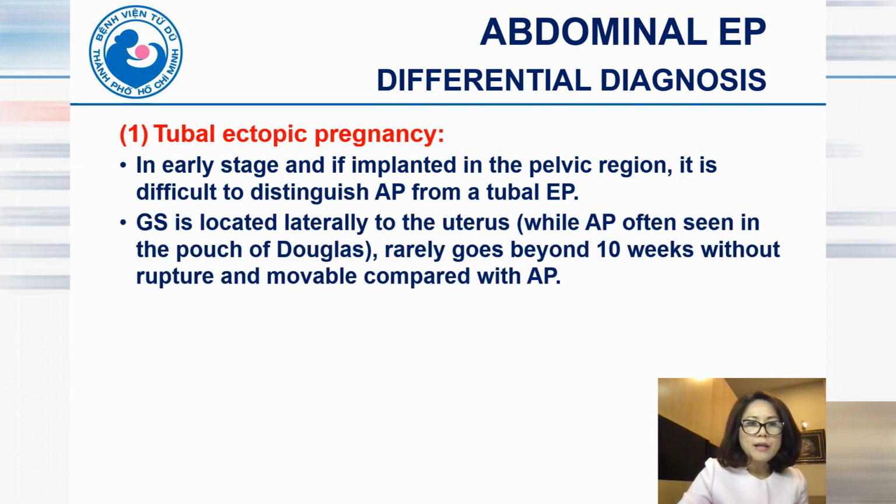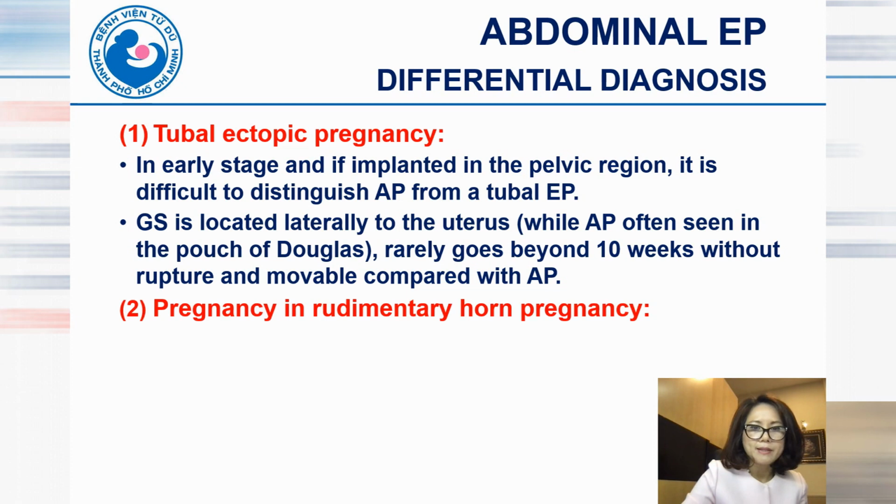For tubal ectopic pregnancy, we usually see the GS located lateral to the uterus, while in abdominal ectopic pregnancy, the GS is seen in the pouch of Douglas. A tubal ectopic pregnancy rarely goes beyond 10 weeks without rupture, and the GS is movable compared with the abdominal ectopic pregnancy.